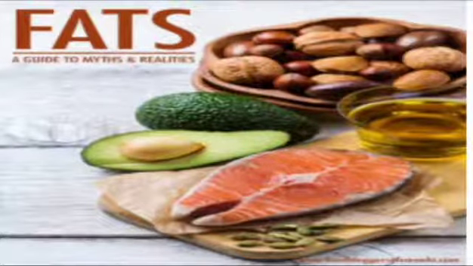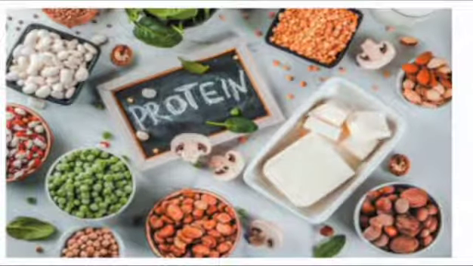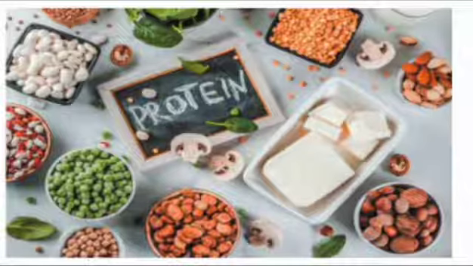So, then proteins. Proteins are the main building materials of cells. They provide our body with the material for cell growth. They also repair the damaged and worn out tissues. Meat, fish, eggs, beans, milk, and pulses are some rich sources of protein.